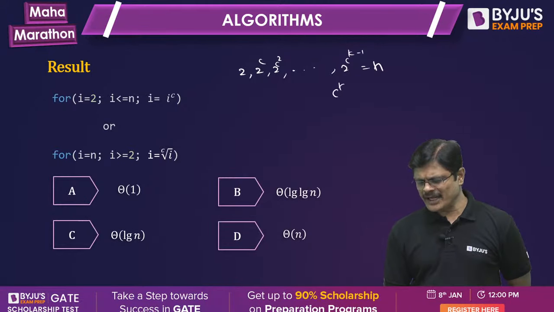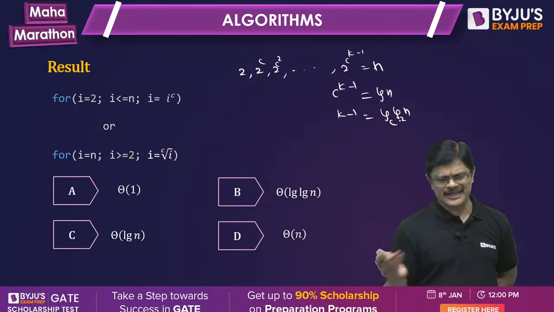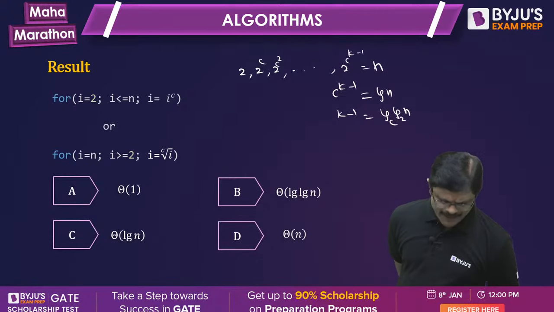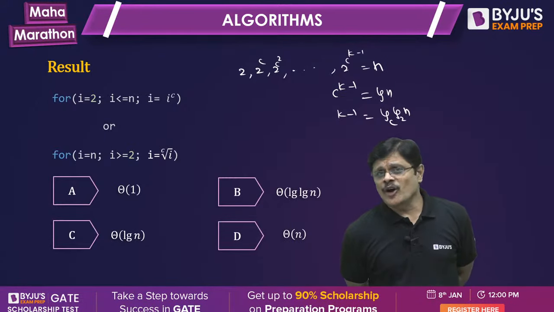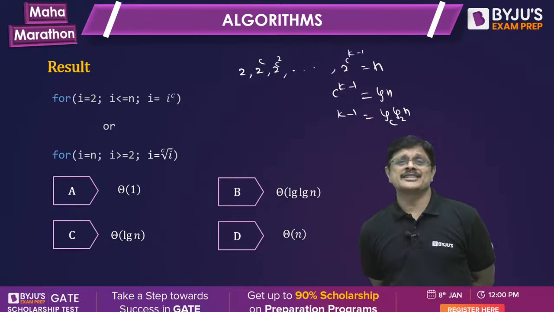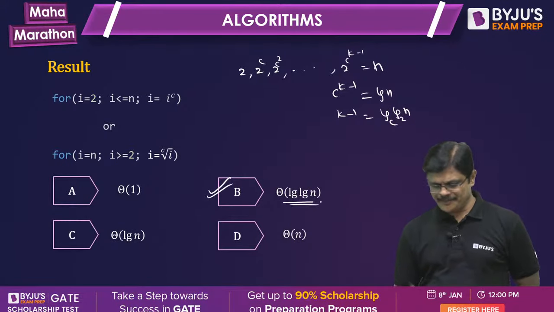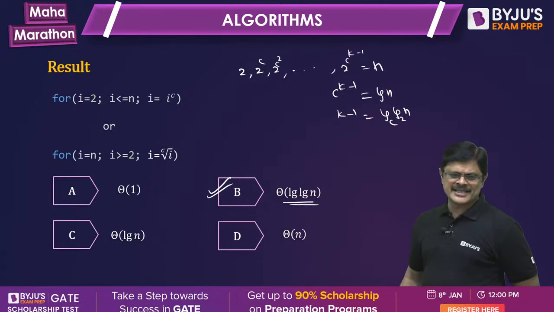Then c power k minus 1 is n, so k minus 1 is log n. Actually, it is base c here, but base of logarithm does not matter. Hardly it affects the constant variation. Therefore, you can take the answer as theta log n. This is B.